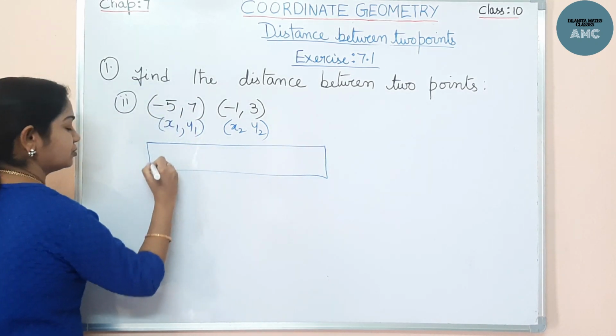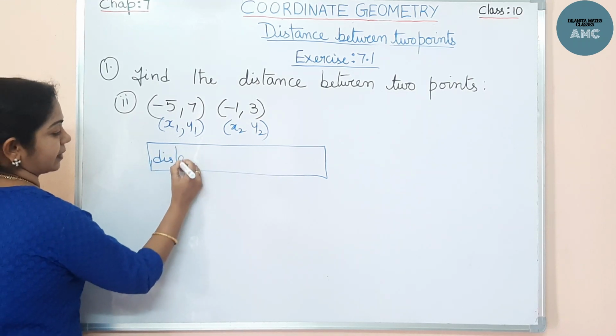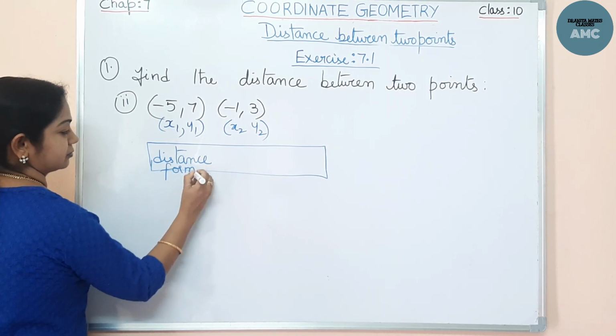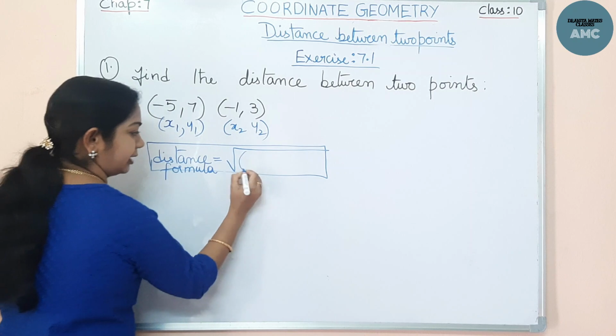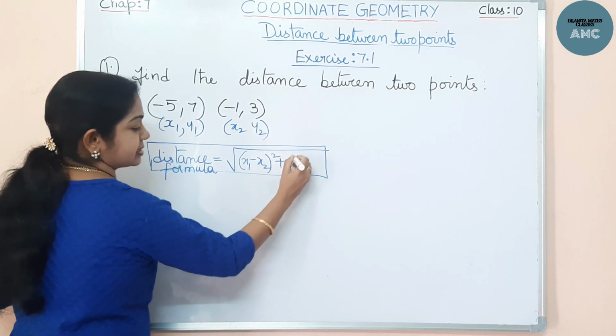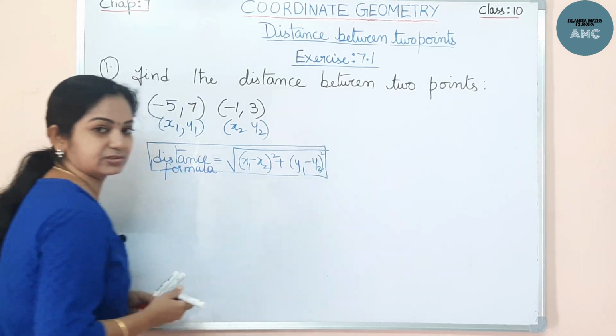The distance formula is under root x1 minus x2 whole square plus y1 minus y2 whole square. So this is the formula.